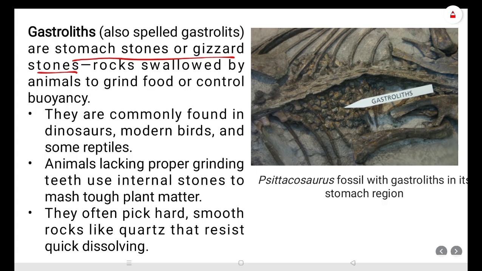In the past also, dinosaurs and some other organisms did the same thing. After the death of the organism, we find these stones inside their stomach. These are termed gastroliths.